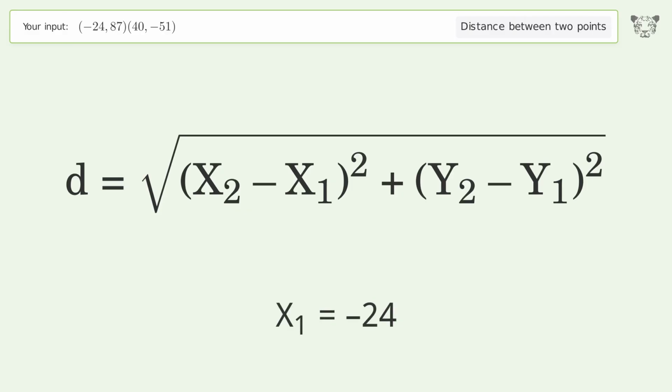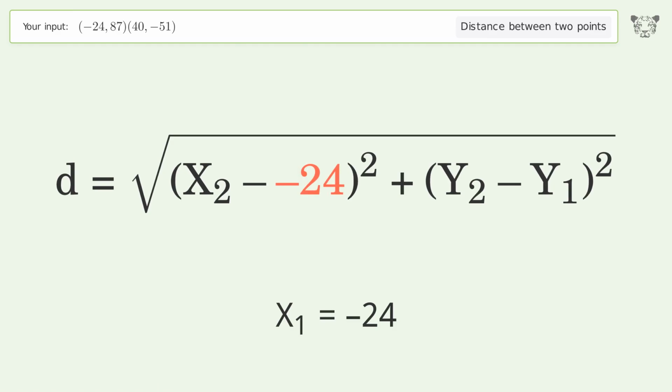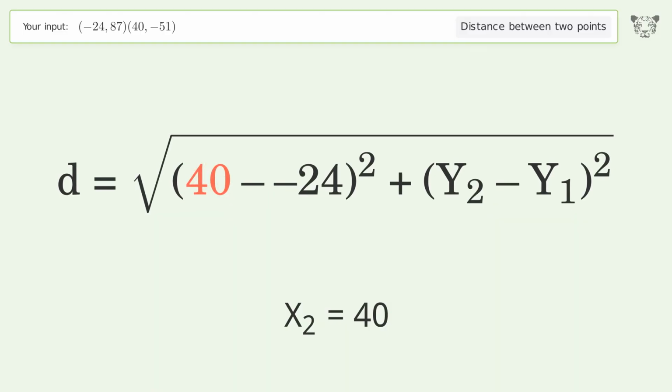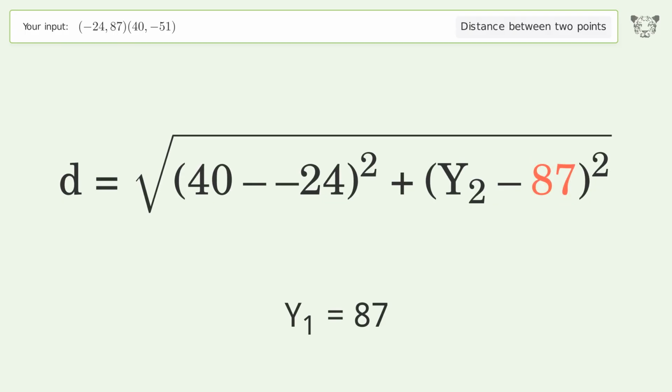x1 equals -24. x2 equals 40. y1 equals 87. y2 equals -51.